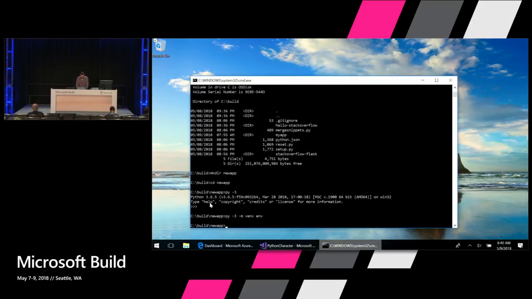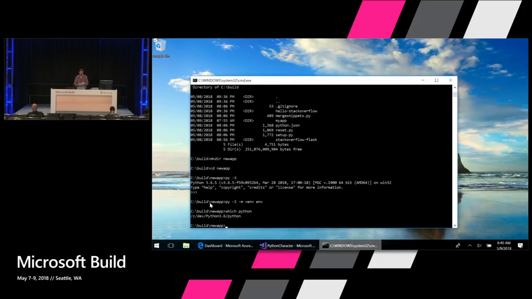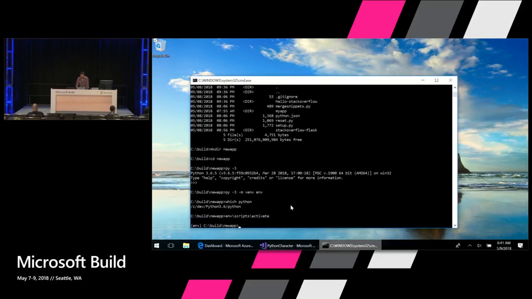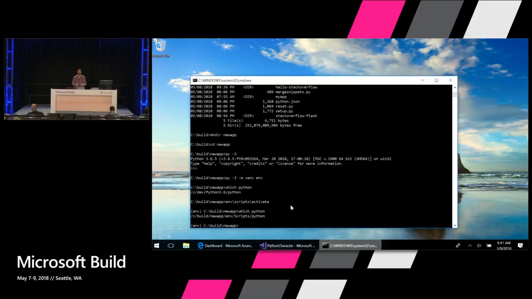And once this, so if I right now type which Python, for example, it's going to show that I'm running Python out of this global installation folder. Now if I activate this virtual environment with env scripts activate, and I say which Python, now it's showing me I'm using the Python out of this folder. Right? So now I can install packages.